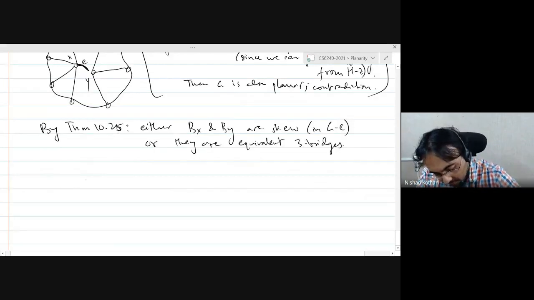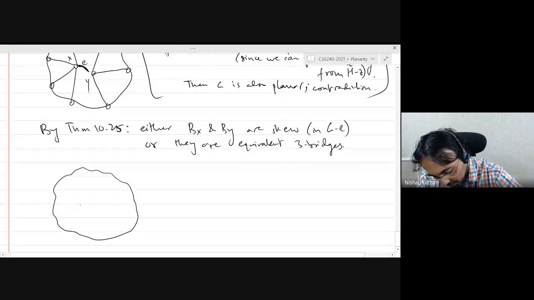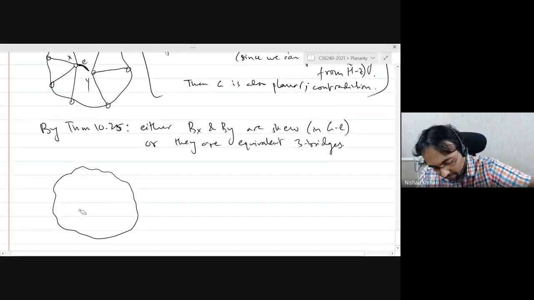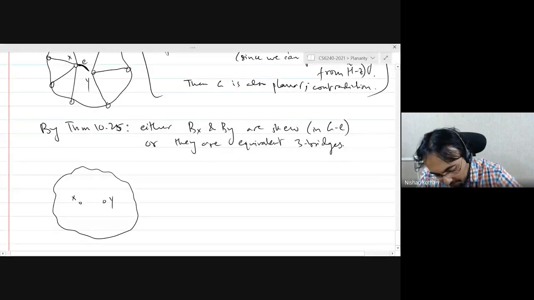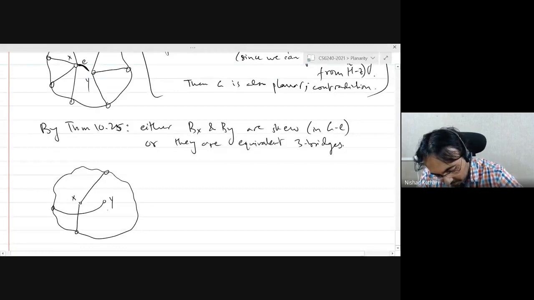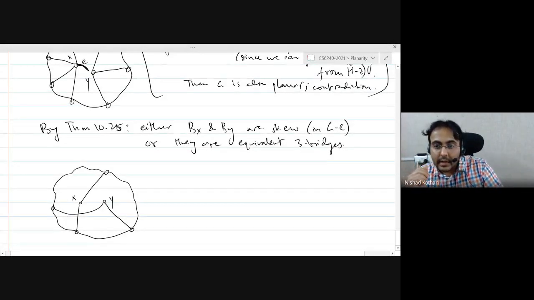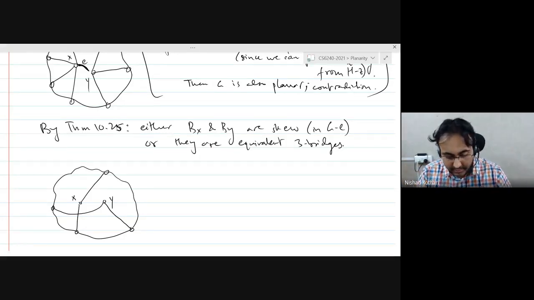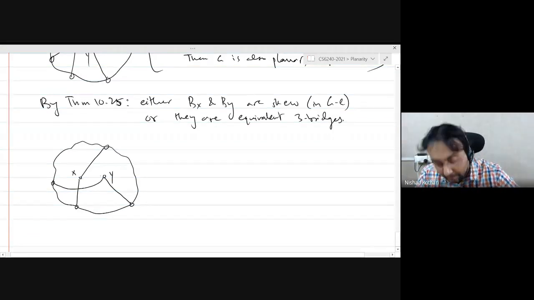Okay. So what does it mean for them to be skew? So now I'm just going to draw X and Y. X is here, Y is here. To be skew means it looks like this. You can find these 4 attachment vertices, as per the drawing I have made. I won't even say it out in words. But now let's add the edge E back into the picture.